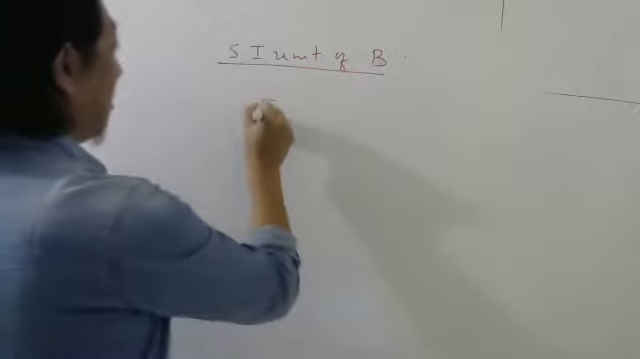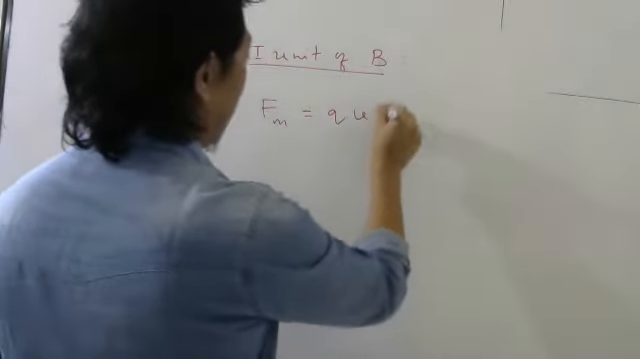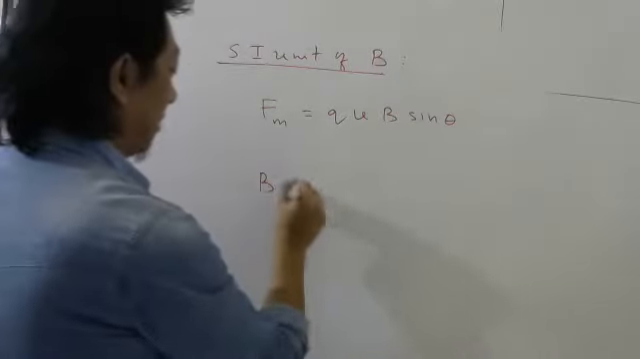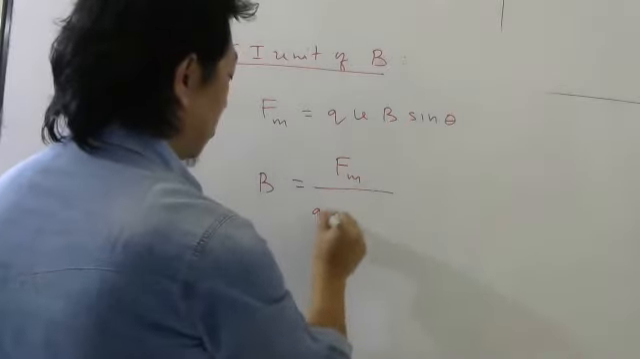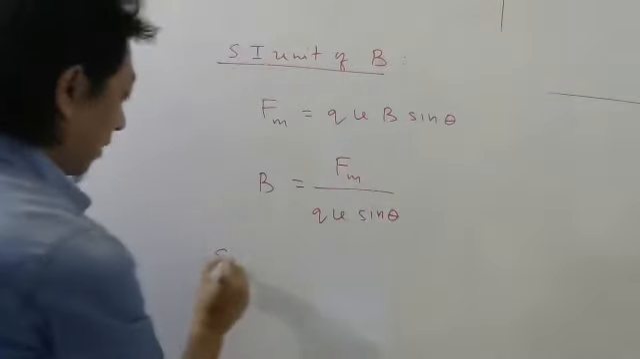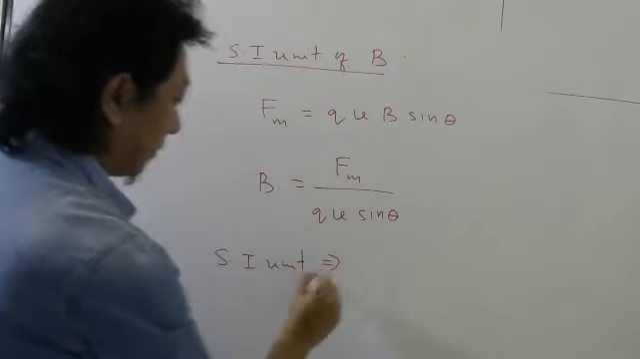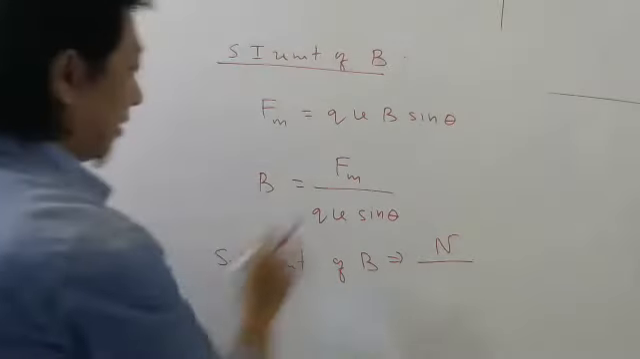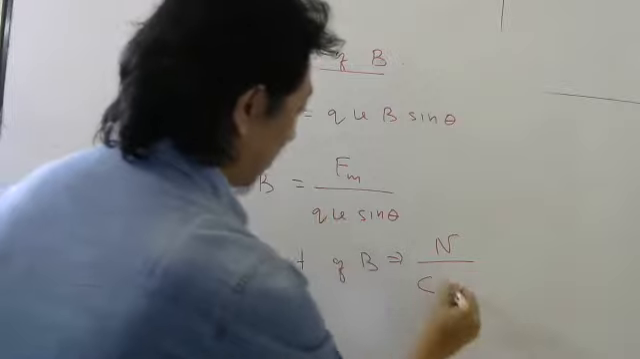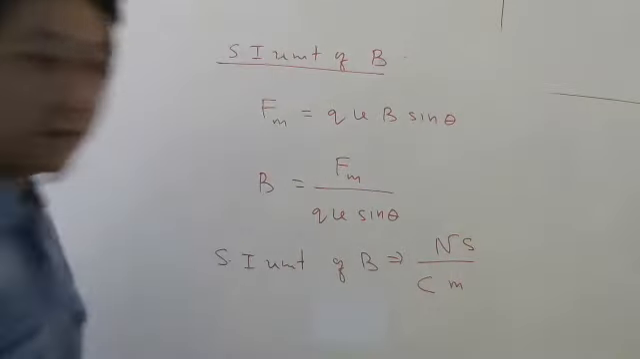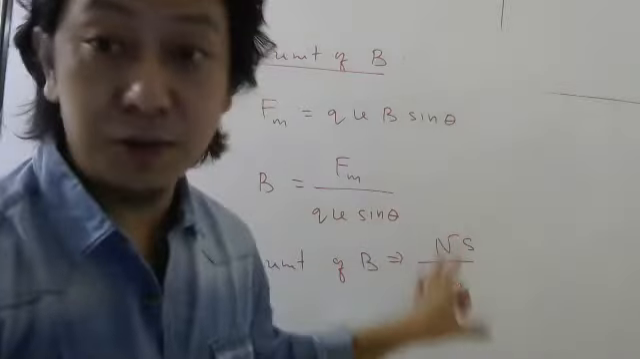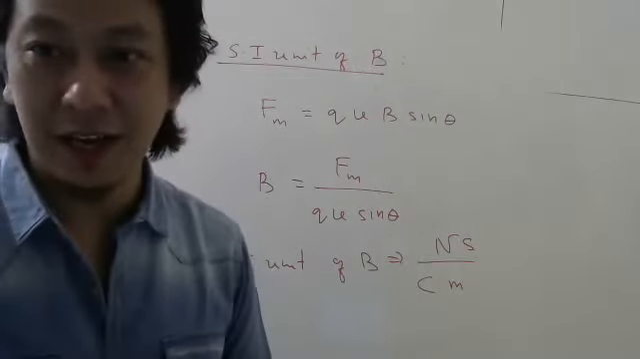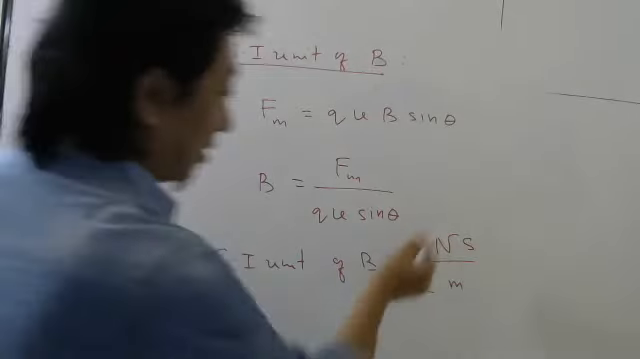So the formula is what? Magnetic force is QVB sine theta. Correct or not? This is the formula. So what will be your magnetic field? Magnetic force over QV sine theta. So SI unit of magnetic field will be Newton per coulomb, velocity is meter per second. So that is the unit of magnetic field. Sine theta has no unit. Sine 30 degrees is what? Half only. So this is the unit of magnetic field.